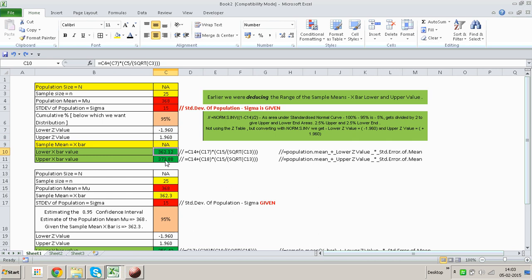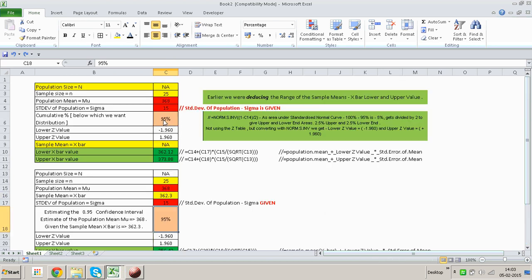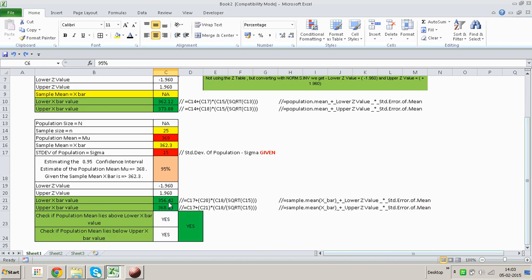Having done this, what we've achieved is the lower x bar value and the upper x bar value. Now, when we say that we are looking at the confidence level, and this being the confidence interval, this being a range estimate and this being a point estimate, 95% of values will lie between these two, but how many samples will we have to take?